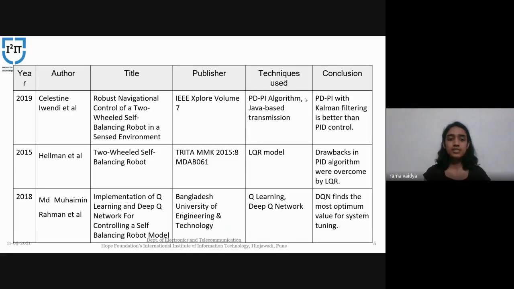The paper Robust Navigational Control of a Two-Wheel Self-Balancing Robot in Sense Environment shows how the PD-PI algorithm with Kalman filtering is better and more effective. Mr. Hellman, in Two-Wheel Self-Balancing Robot, has used an LQR model rather than PID and shows how it overcomes certain drawbacks faced by the PID algorithm. And in the paper Implementation of Q-learning and Deep Q Network for Controlling a Self-Balancing Robot Model, DQN finds the most optimum value for system tuning.